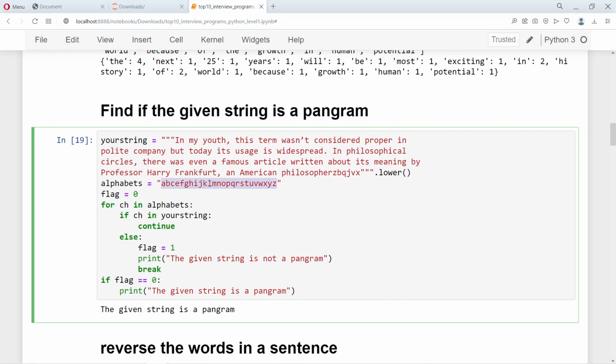So there are 26 alphabets here. Take each alphabet here and then check if it is part of this string, right? We take each character in this set of alphabets, we take each character over here, and then we check if it is present in this string.